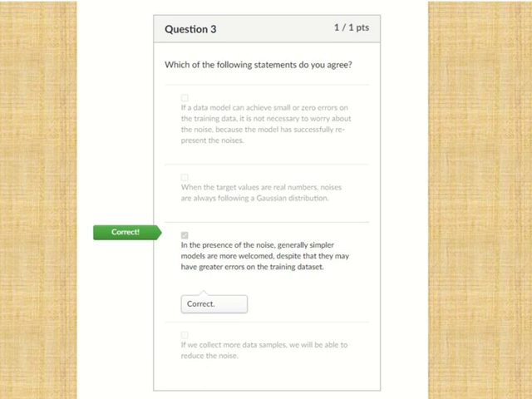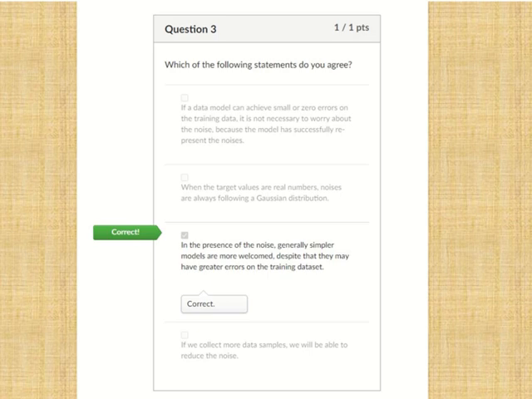The third option says that in the case of noise in the data set, although a relatively smaller model may have high error in the training set, it is still very popular. The statement is correct because the smaller the model, the stronger its generalization ability. The model we want does not mean getting good results on the training set. We want it to get better results on the unknown test set. Then the stronger generalization ability of this model is better.